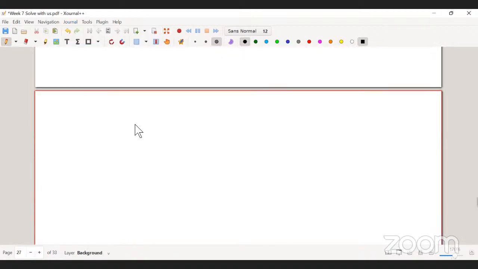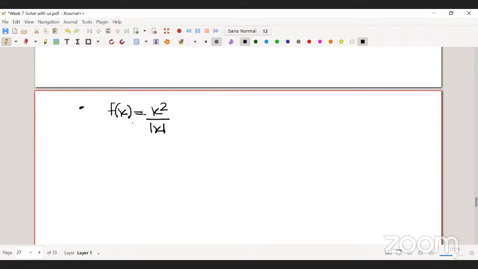Okay, so the question is f of x is nothing but x square by mod x, limit x tends to 0. First we need to split this function.